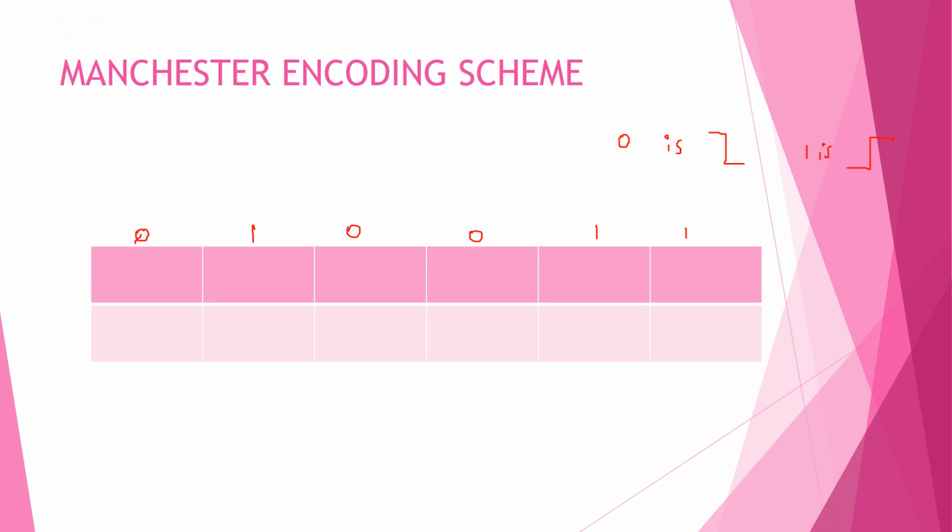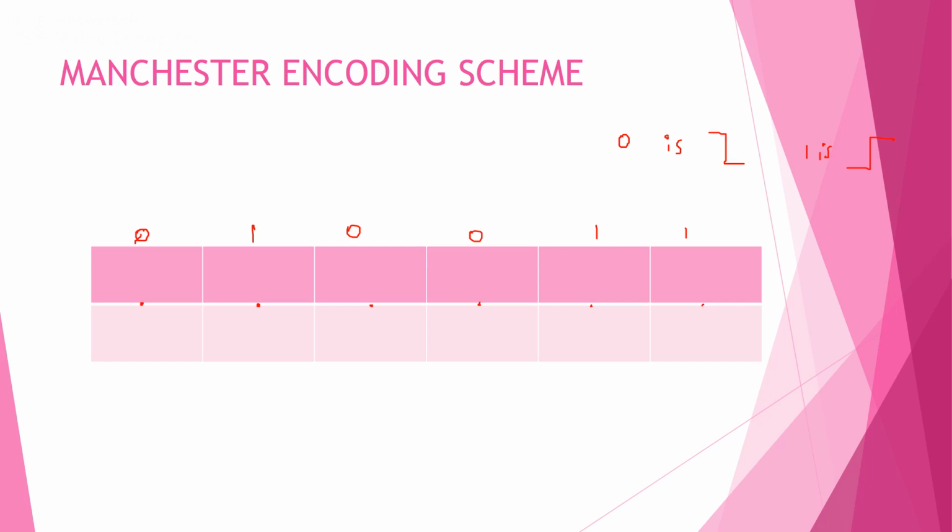So here each time the transition will take place at the center of each bit. You can consider the center of each bit points.